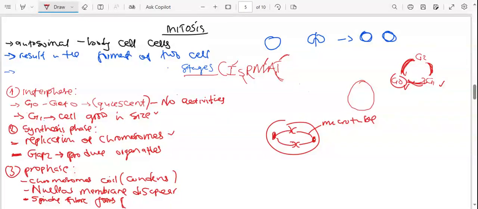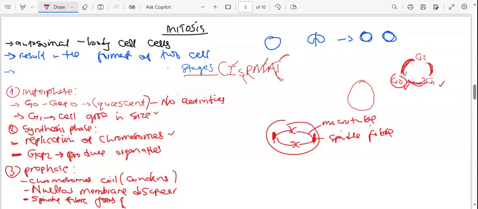They are contained in these spindle fibers. Pay attention to what I'm saying more than to what I'm writing.